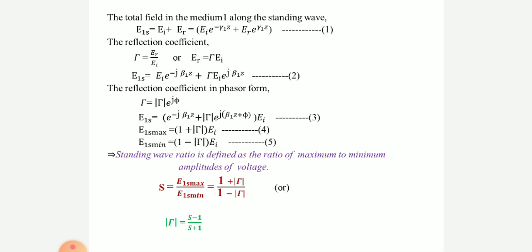Please try to understand the standing wave ratio formula here. E1s max by E1s min is equal to 1 plus mod tau by 1 minus mod tau. Then mod tau is equal to S minus 1 by S plus 1. These are the important formulas. On this, the problems will come.